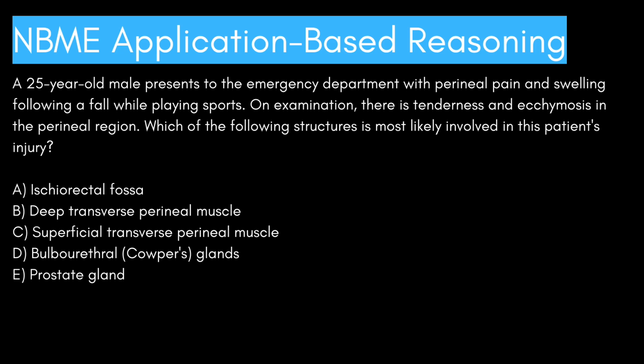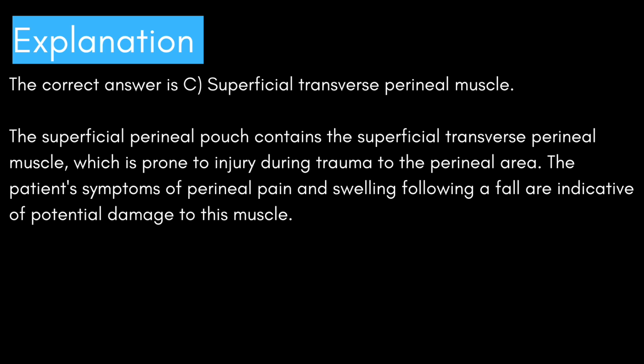Otherwise, moving on now. The correct answer is C, superficial transverse perineal muscle. The superficial perineal pouch contains the superficial transverse perineal muscle, which is prone to injury during trauma to the perineal area. The patient's symptoms of perineal pain and swelling following a fall are indicative of potential damage to this muscle.